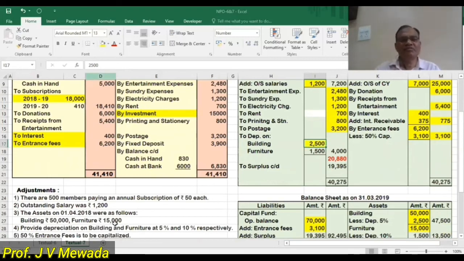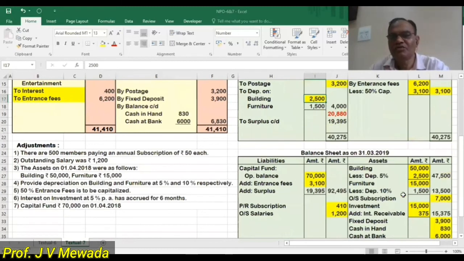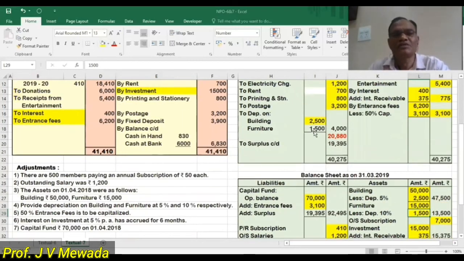And at the same time, we are having depreciation 10% on furniture. 10% is 1,500, so 1,500 we are charging. And second effect is in income and expenditure account 1,500. So the total depreciation is now 4,000.